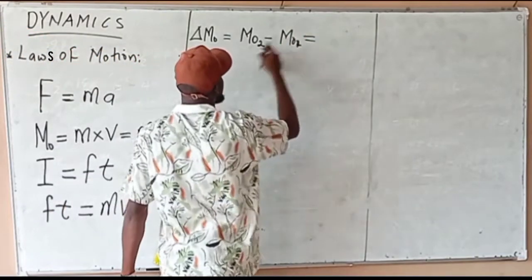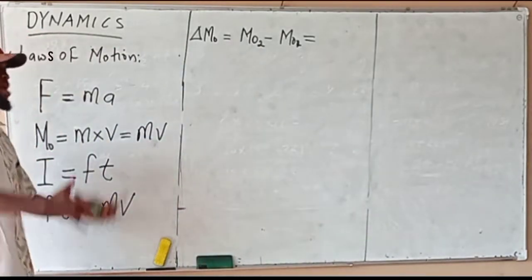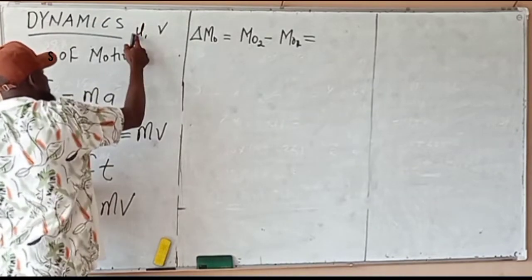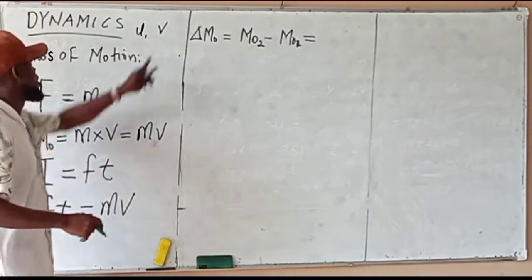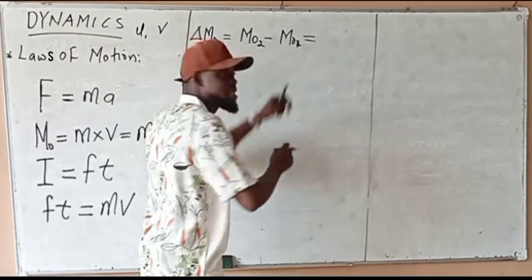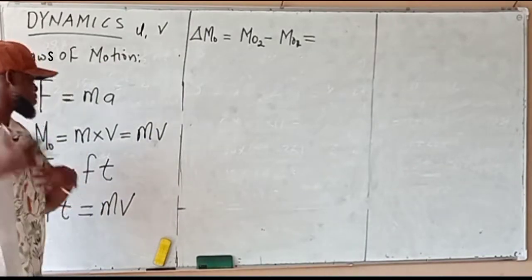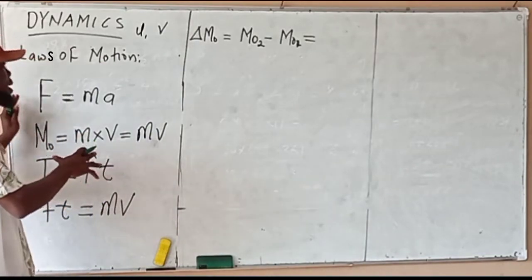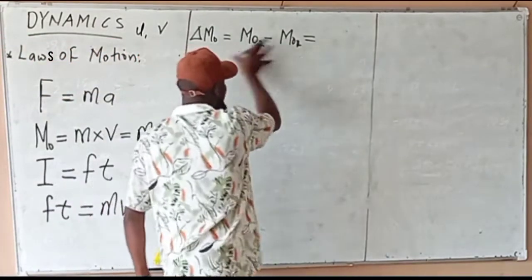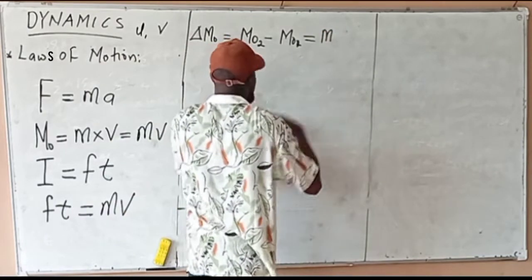Or I can say the initial and final momentum involve the velocities. Remember we have U and V. What is U? Initial velocity. What about V? Final velocity. So we can also put the final velocity here. Mass will be the same, because mass will not change. If you move this board to abroad, the mass will still be the same thing. Mass is constant, which is M. Then the velocity will change.